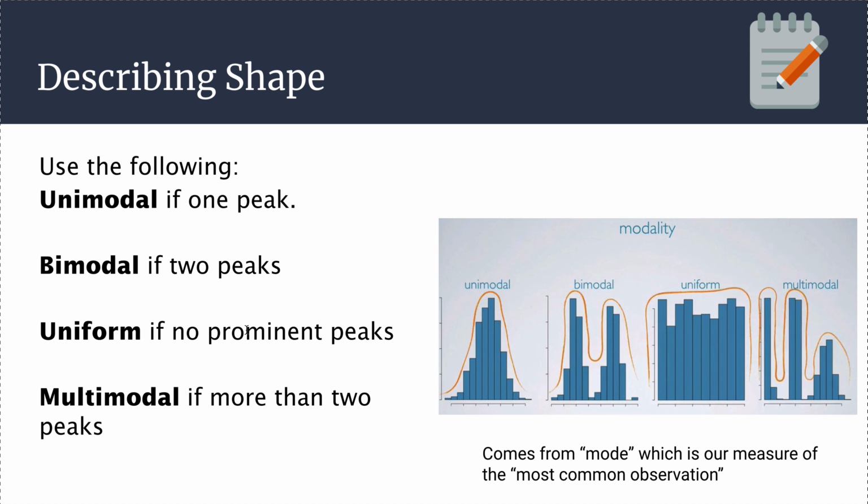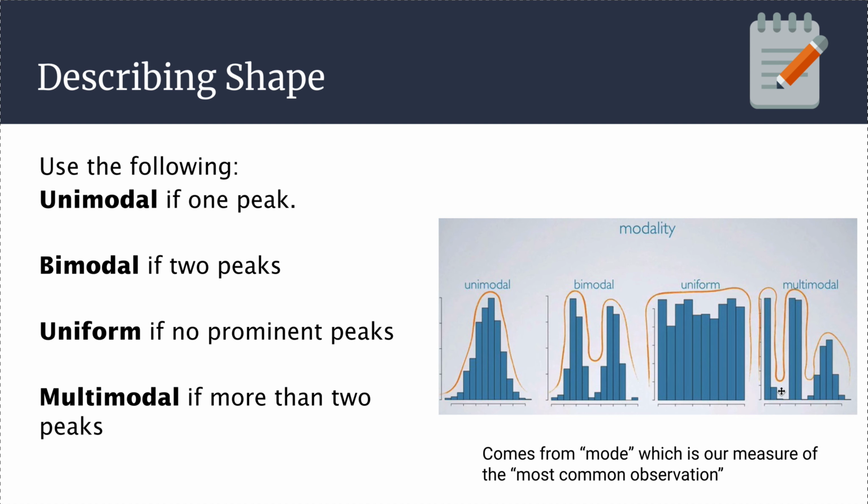Something is uniform if there are no prominent peaks. Keep in mind, nothing is really perfect. This is a roughly uniform set of observations. You might say, well, there's a peak right here on the end, Markwalter. Well, sort of, but if you think about the general pattern, it is relatively flat. Some people might ask, isn't there a third peak in the bimodal graph, that little guy? Not really. The general shape is two peaks. So don't get too stuck on the trees. We want to look at the forest here. What is the overall picture?